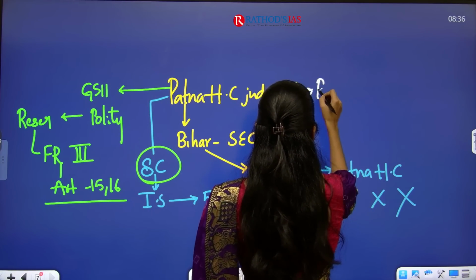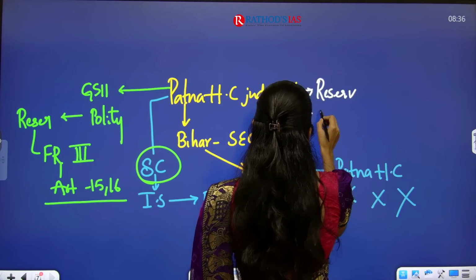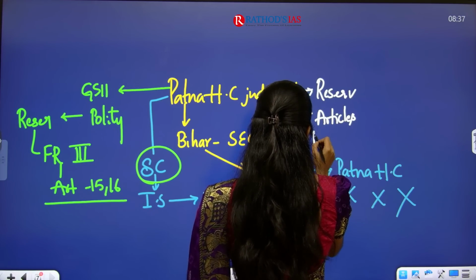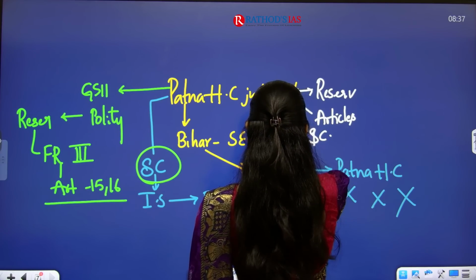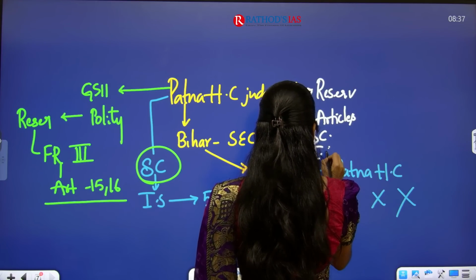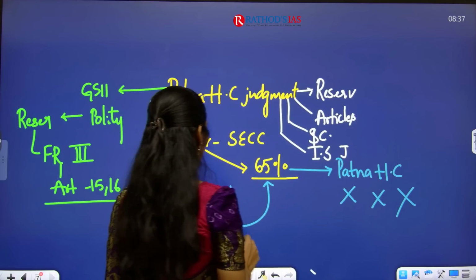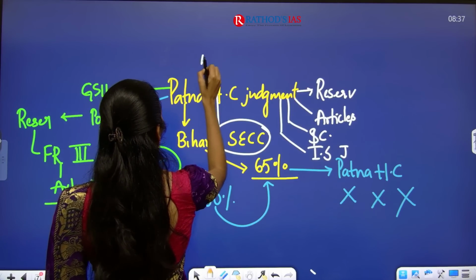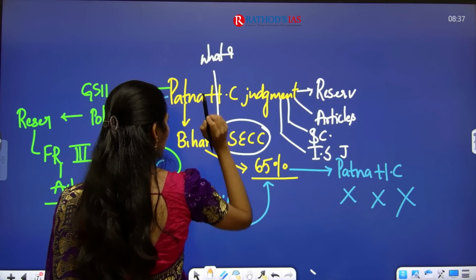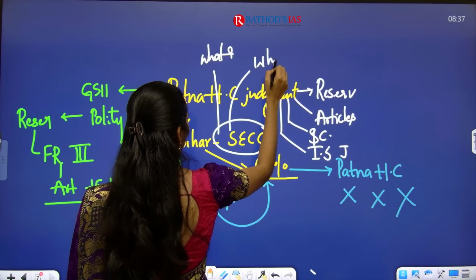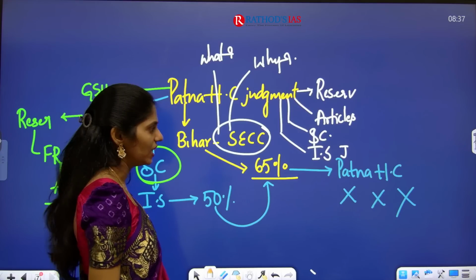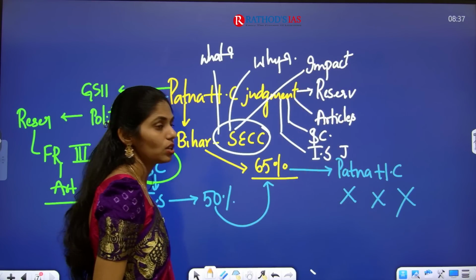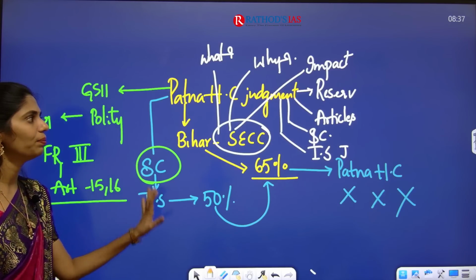First, you have to understand what this reservation policy is and the articles related to reservation in India. You have to see the famous Supreme Court judgments regarding this, and you have to know about the Indra Sahani judgment for sure. Here there is one more keyword, that is the socio-economic caste census. You have to know what the socio-economic caste census is, why we need that, and what the impact of the socio-economic caste census is. All these are the important dimensions.